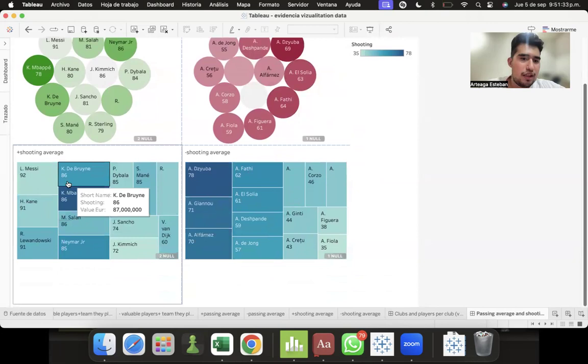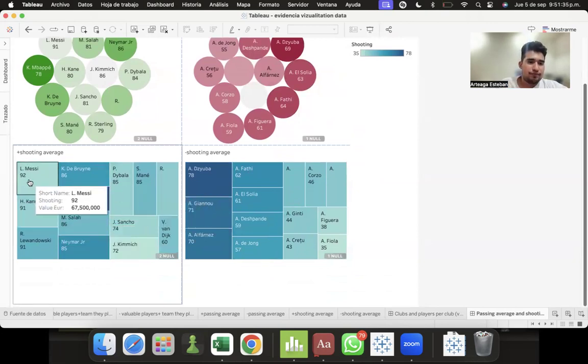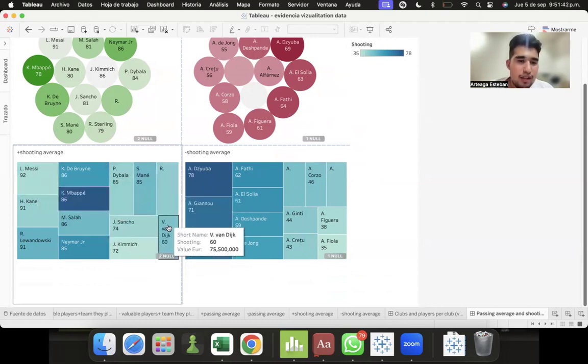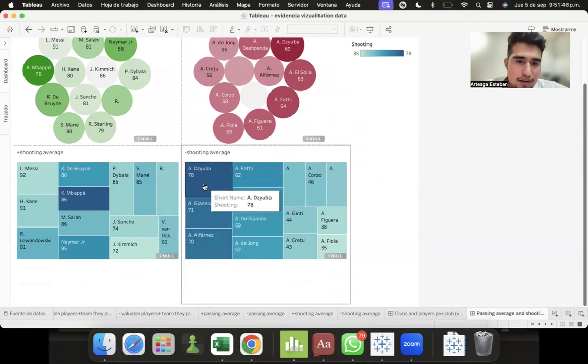Then, with this graph, we can see the shooting average. The best one is Leo Messi with 92, but Virgil van Dijk has 60. And here the best is Sayuba. He has 78.